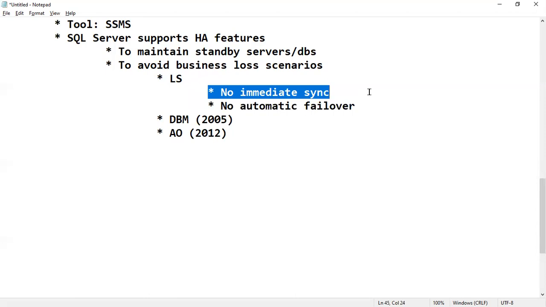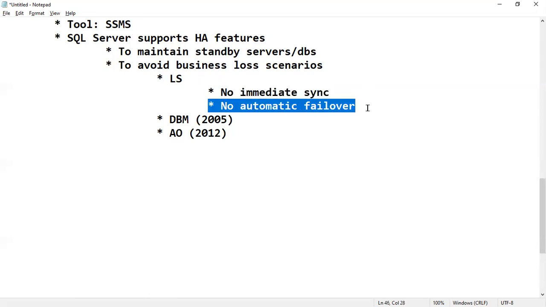It is a time-taking process. By default, it takes 30 minutes. Automatic failover is also not there. Means what? Tomorrow, if the primary database or server crashes, the secondary will not immediately become primary. As a DBA, we have to bring it online manually. We have to make the secondary a production server, and then only we can start working.